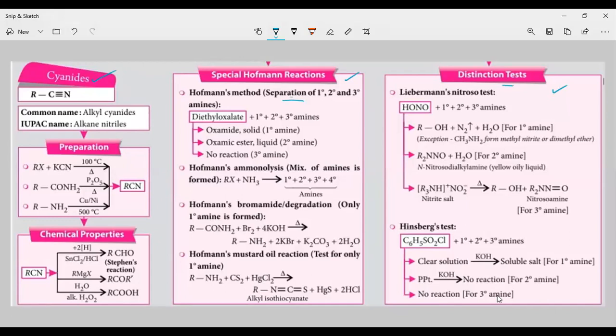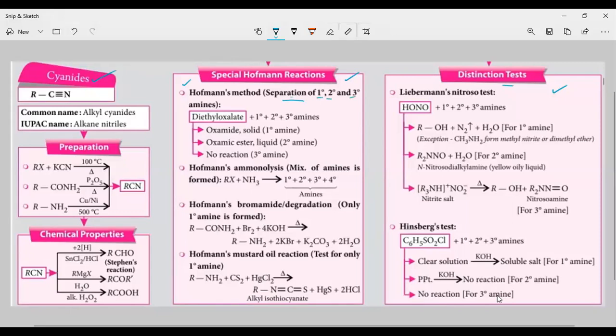Fine. So, how are the amines separated? Amines are separated by Hofmann's method, and by Hinsberg's method also we can separate the amines. Hofmann's method is used for the separation of primary, secondary, and tertiary amines.